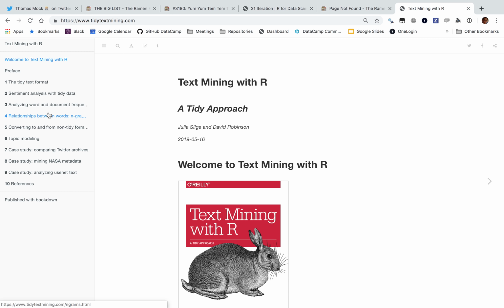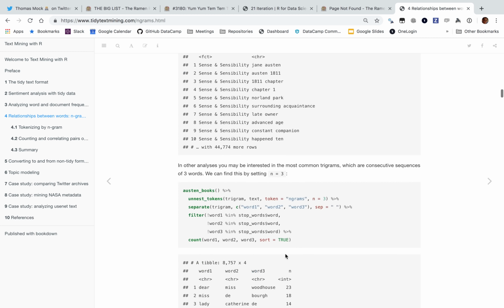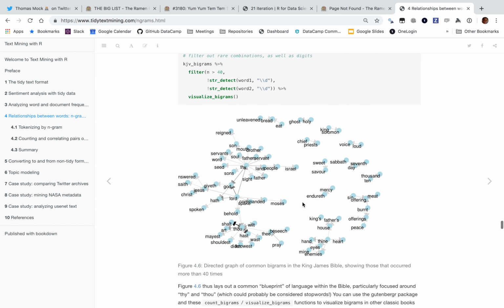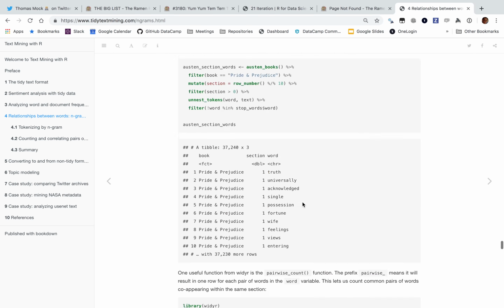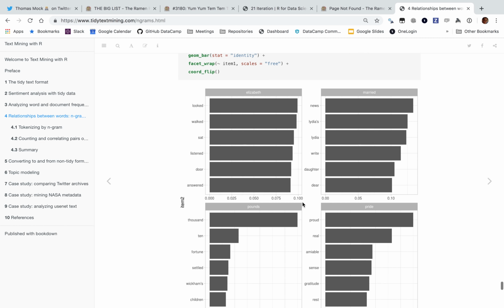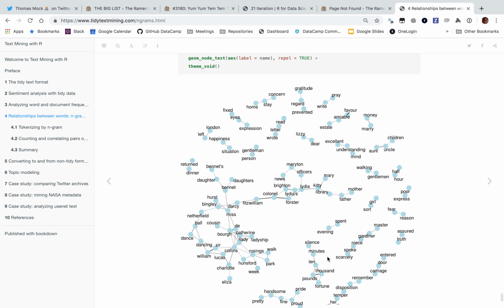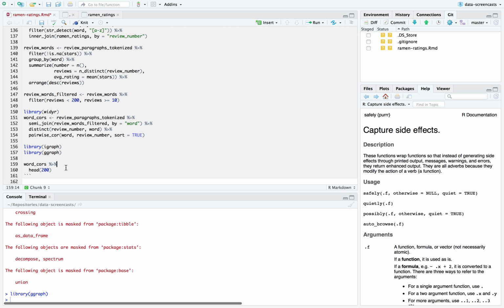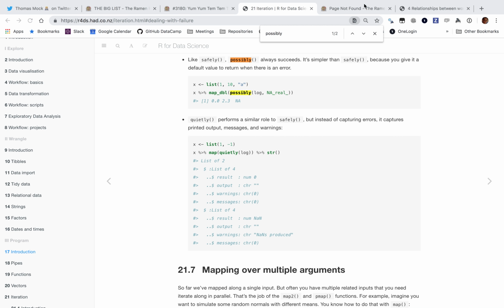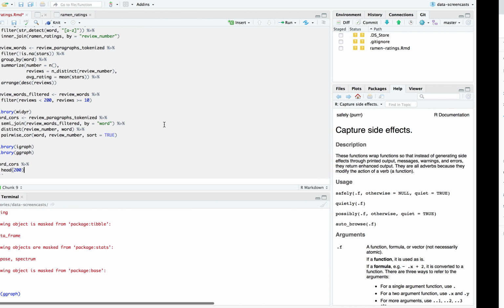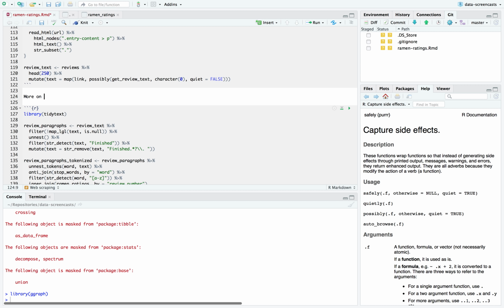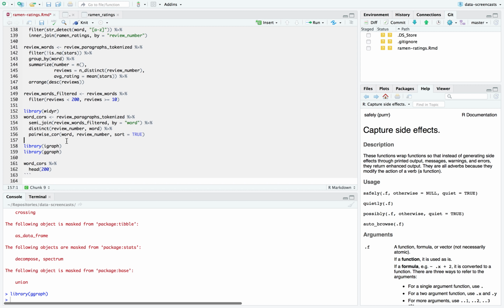In tidytext, relationships between words, n-grams, and correlations, we can build these kinds of graphs of word correlations. Oh, those are bigrams. Here it is. Of word correlations, this word network, and we're going to build a graph that looks a lot like that. So I'm actually going to link to it just to make sure we have this. We've used it at least a few times more on correlation graphs with words. Here we go.